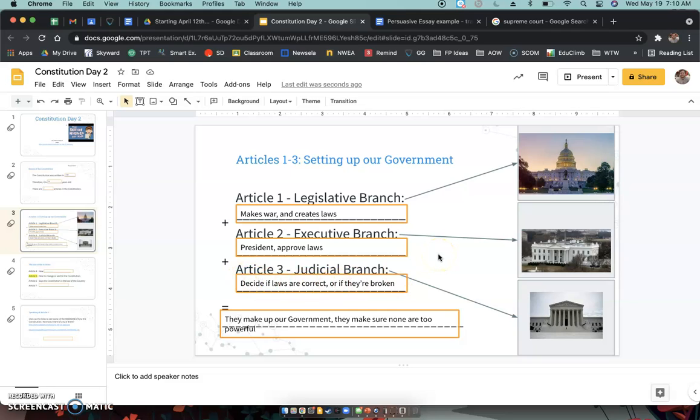And so they kind of look after each other to make sure that nobody is doing anything against the rules. But sometimes it can give the appearance that nothing happens in government because they're all just kind of stopping each other from doing what they want to do. So there's some good things and some bad things.